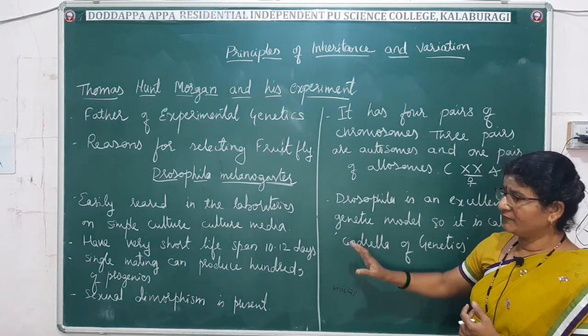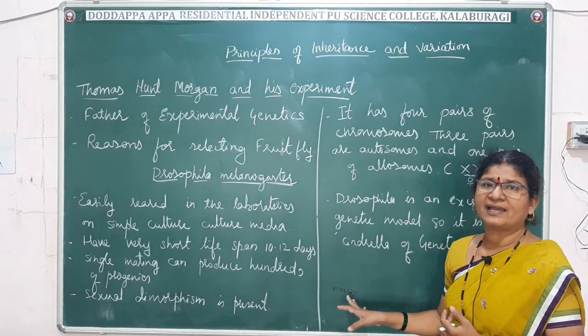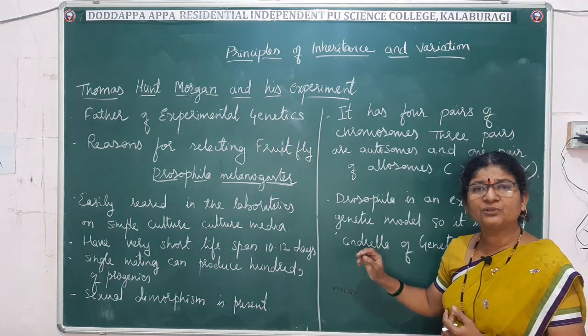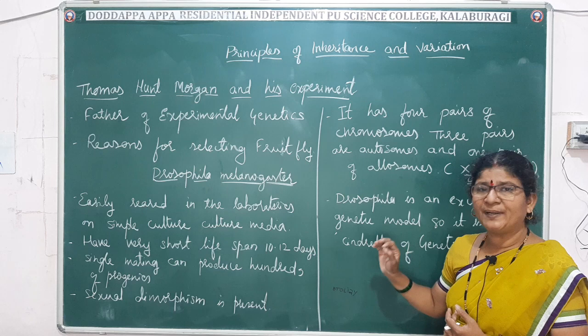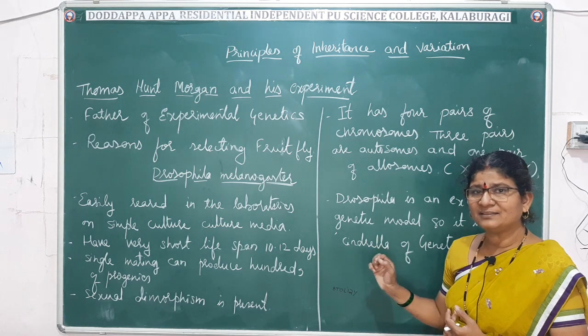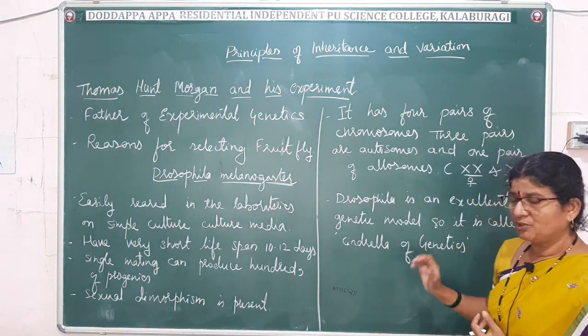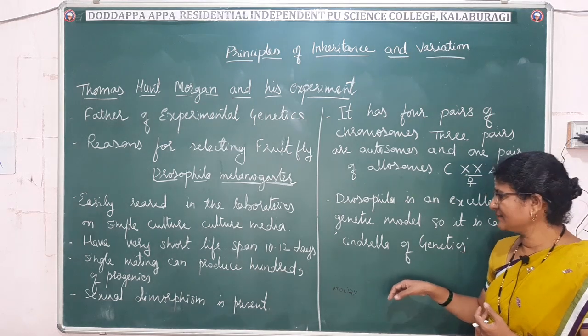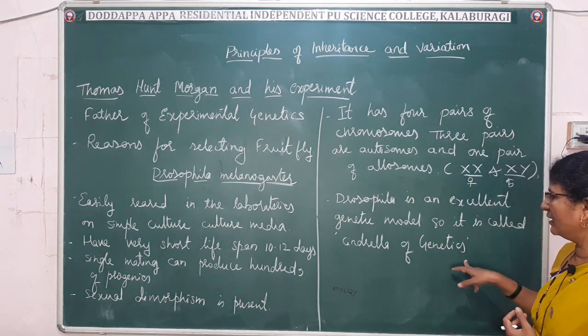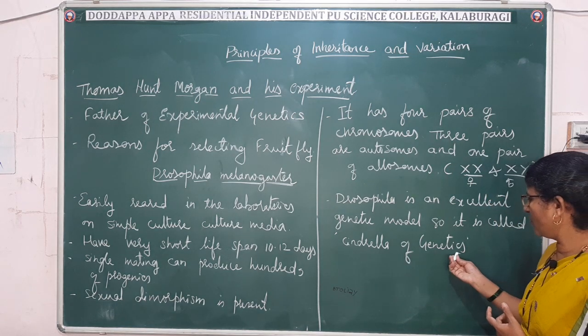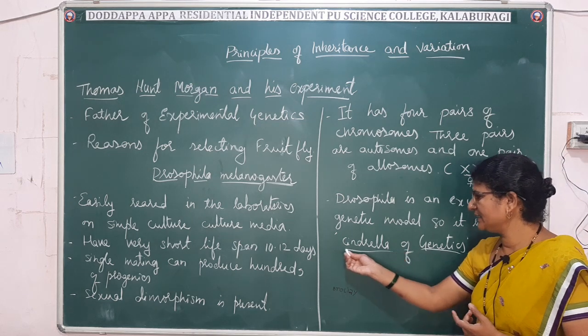Because of all these convenient characters, it is the best experimental material in genetics. So Drosophila melanogaster is also called the Cinderella of genetics.